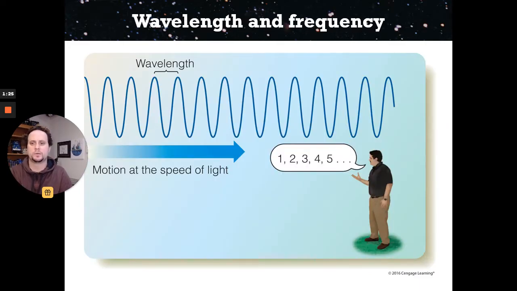It has a wavelength and a frequency. So there are some things we can know about the wave part of light. Electromagnetic radiation can act as a wave, and waves carry energy, and energy is what we're really concerned about with light and measuring with astronomy. So if you look at this figure here, the distance between the two peaks that you see here is what we call a wavelength. And then the number of waves that pass by a stationary point by this dude counting in 1 second is what we call the frequency. And those two are tied together. As the frequency goes up, the wavelength gets shorter.